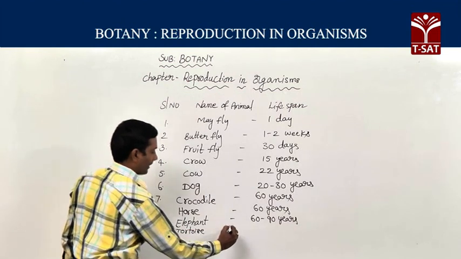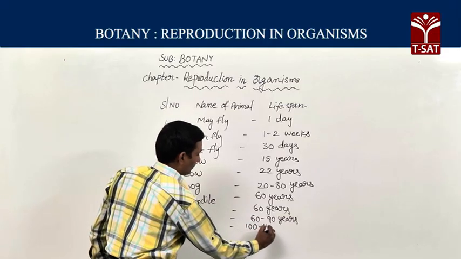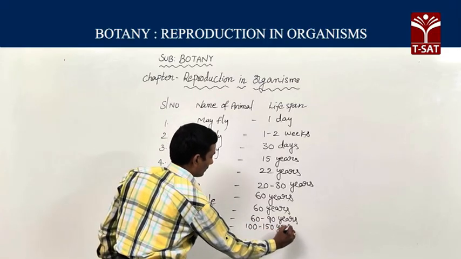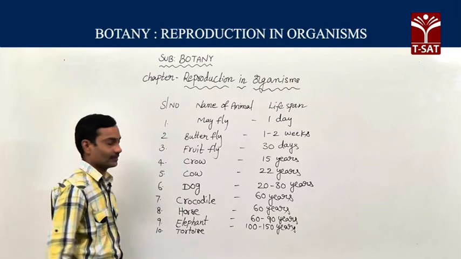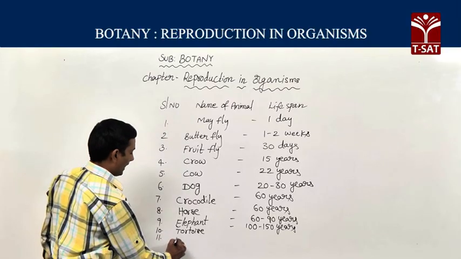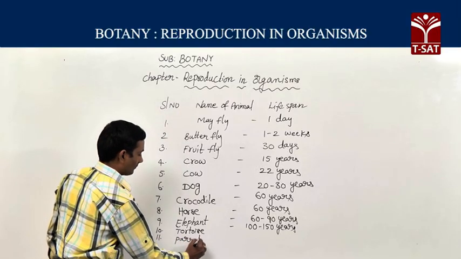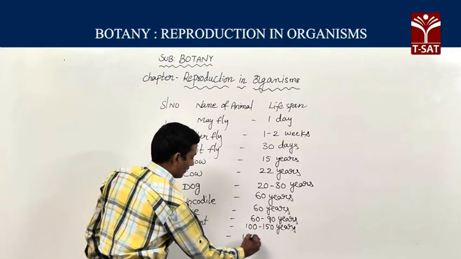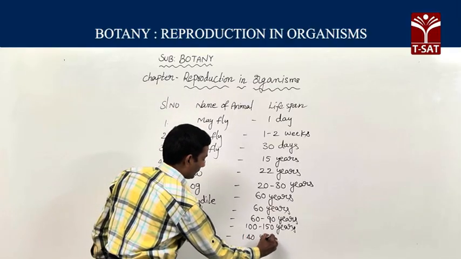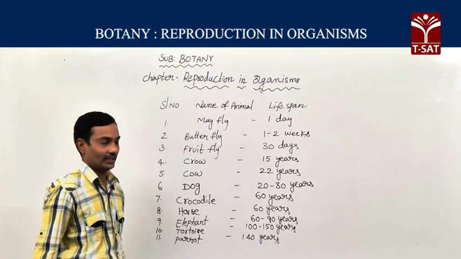Tortoise lifespan, 100 to 150 years. Parrot lifespan, average maximum lifespan 140 years.